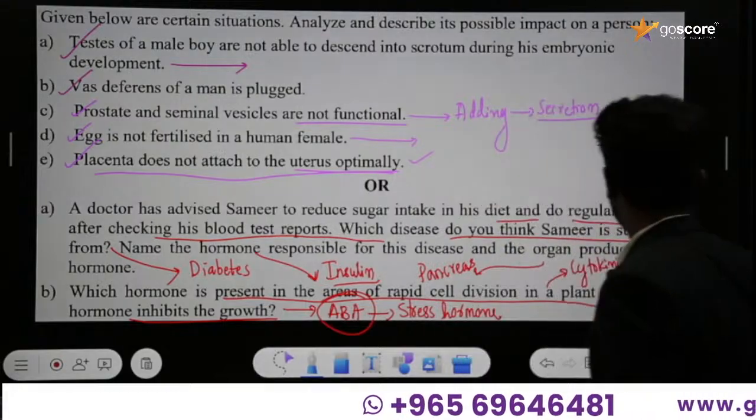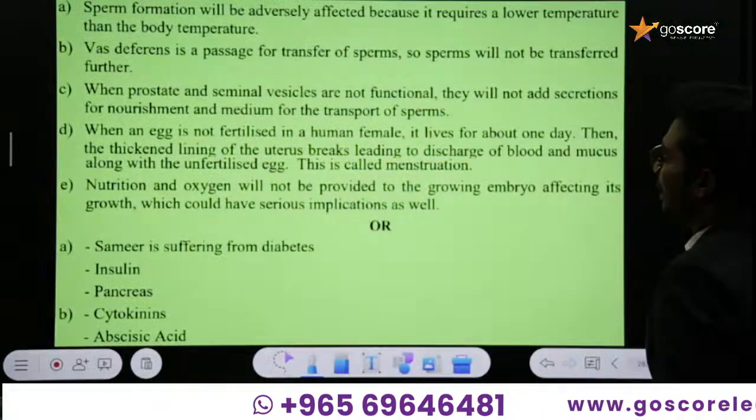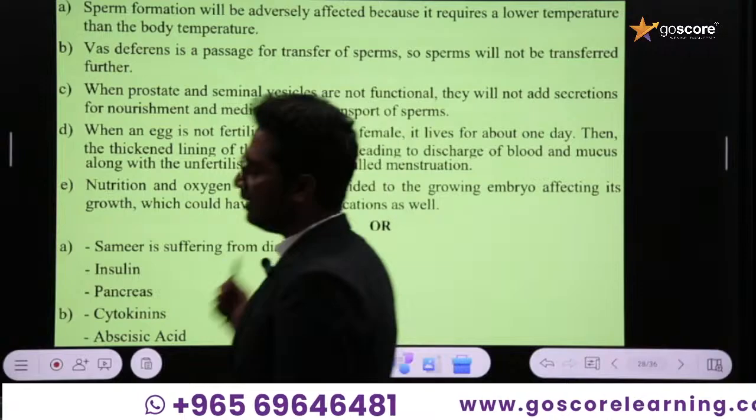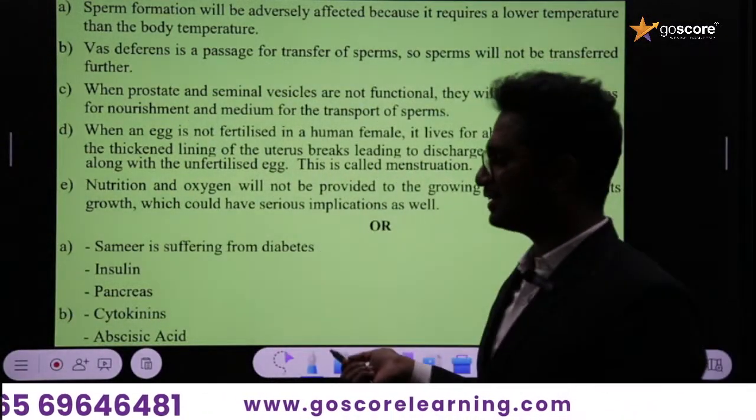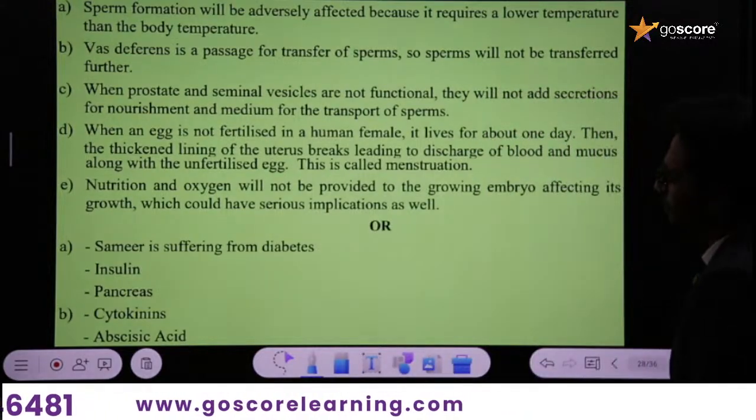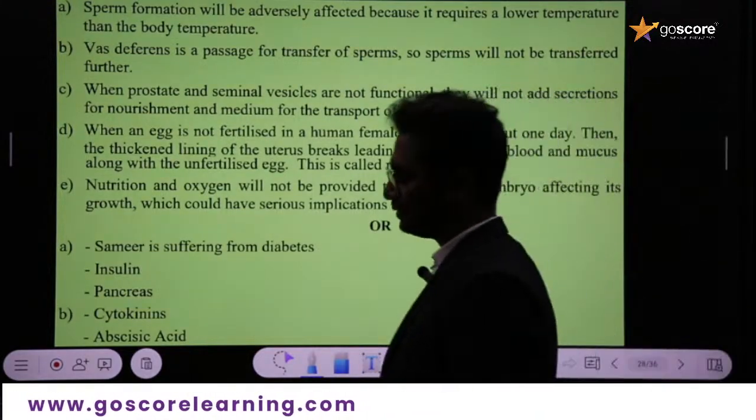Okay, now we have finally finished it. This is the marking scheme. Just go through this marking scheme, and if you want to take a screenshot of this, let me know. You can take the screenshot.